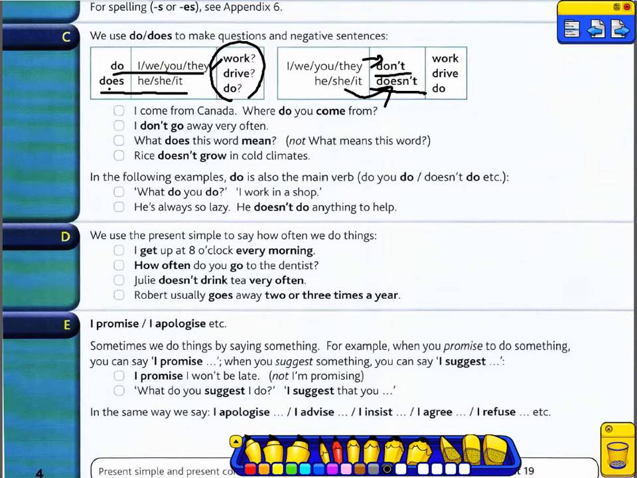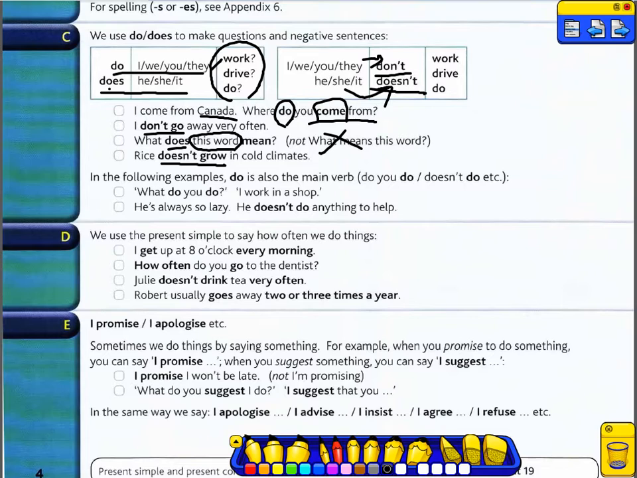We have examples. I come from Canada. Where do you come from? I don't go away very often. What does this word mean? This word is a singular subject, so it takes does. Not what means this word. No. What does this word mean? Rice doesn't grow in cold climates.